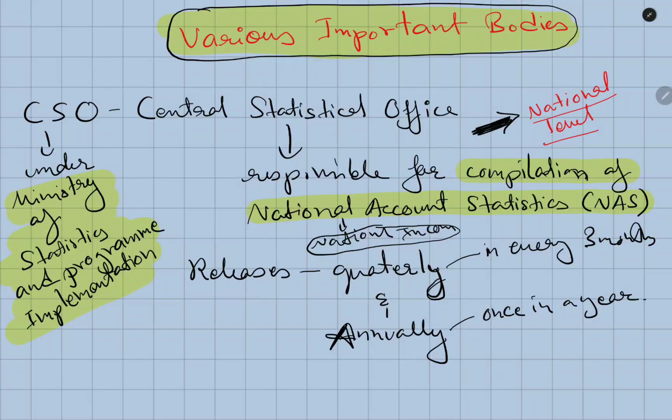Why? Because national income estimates are always released before the end of the fiscal year, as they contribute to estimating the budget rationally.